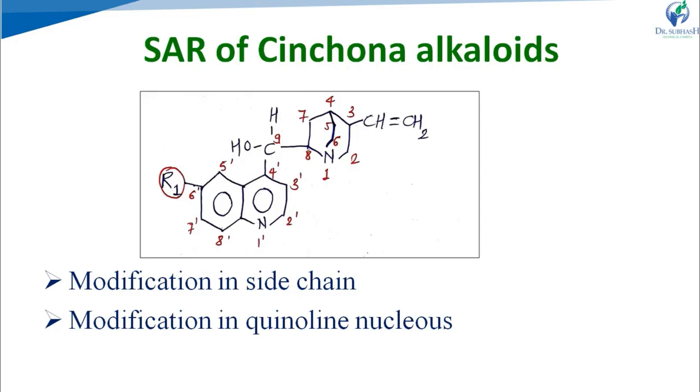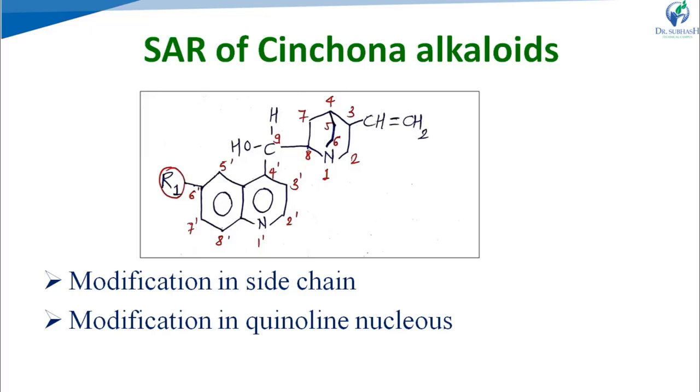In the quinoline nucleus, there is an R1. As we see, if R1 varies, a different cinchona alkaloid will be produced. Quinine contains a methoxy group in place of R1, on the 6th position of the quinoline ring. This methoxy group is not essential for the antimalarial activity. If the methoxy group is substituted with a different atom, for example a halogen, especially chlorine, then it increases the activity.